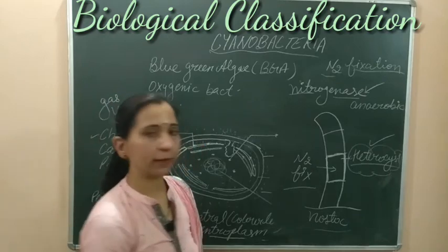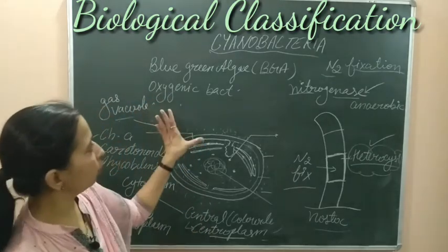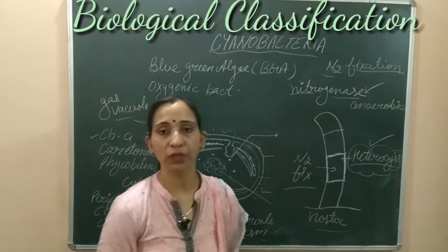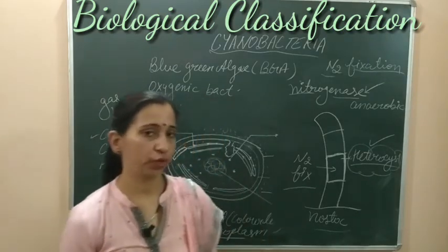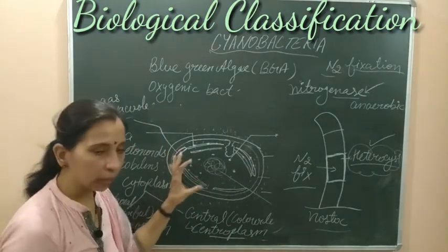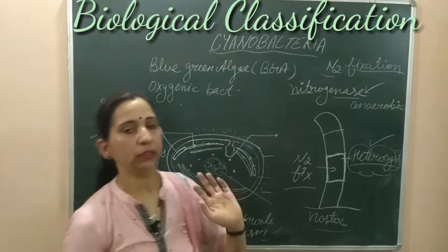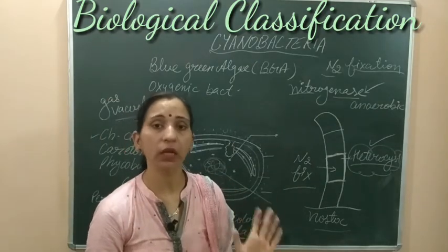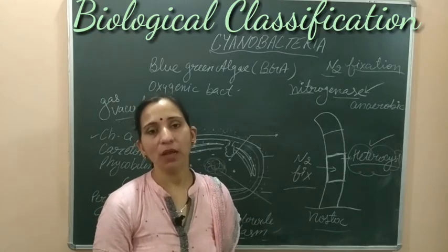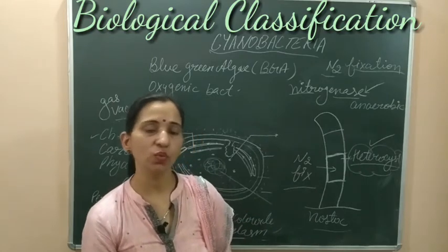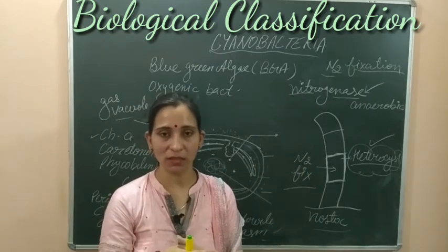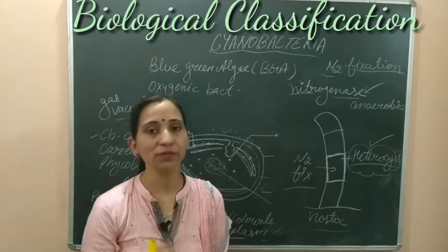So this is about the cyanobacteria, and we know that cyanobacteria are the first bacteria which converted the reduced atmosphere of the earth into an aerobic atmosphere. These cyanobacteria have a pigment, and due to the presence of pigment they show a specific color. Due to these pigments, cyanobacteria make the sea red, and where they are found in abundance, a red colored sea is found, known as the Red Sea.